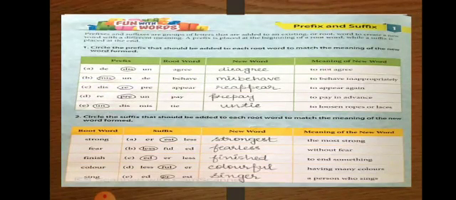Okay. Now in the second exercise, you have to circle the suffix that should be added to each root word to match the meaning of the new word form. First root word is strong, and the meaning of the new word is the most strong. See here, most is given, which means it is the superlative degree of the adjective. So we use est, and the new word is strongest.